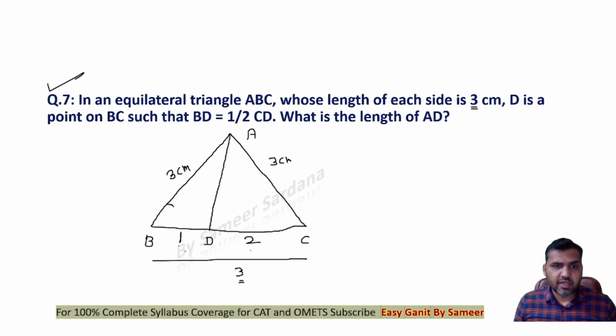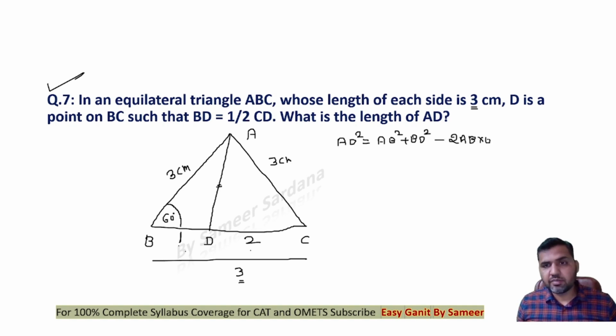All you can do is either this angle is 60 degree. Why? This is an equilateral triangle, so this angle will be 60 degree, right? Now AD is what I'm supposed to find out. I can straight away apply the cosine rule, right? AD square will be equal to AB square plus BD square minus 2 times of AB into BD into cos 60 degree.